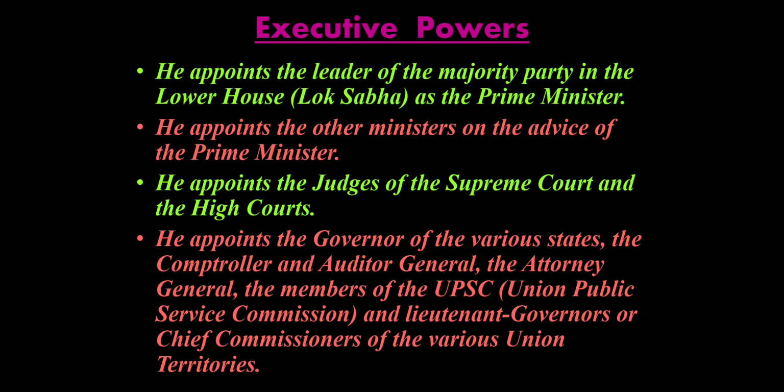First, we will be talking about the executive powers. The first power he has is that he appoints the leader of the majority party in the lower house, that is the Lok Sabha, as the prime minister. Whatever political party has gained the majority of votes in the Lok Sabha elections will make the government. The winning party decides from amongst themselves who will be the leader, and it is the president who appoints that leader as the prime minister.